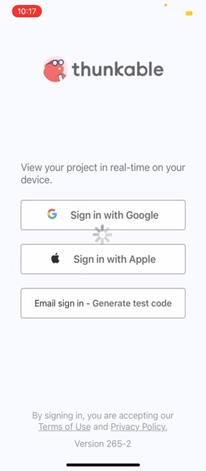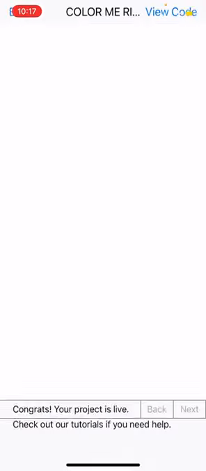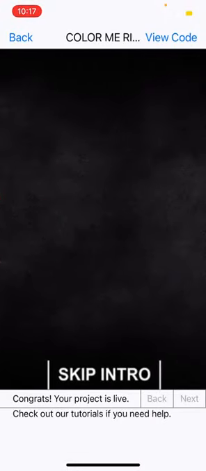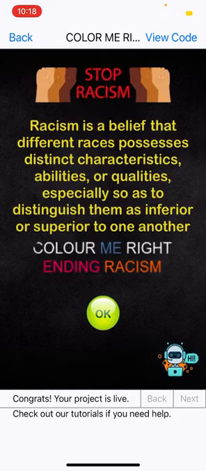To tackle this problem at a global level, I have made an app called Color Me Right Ending Racism. It starts with a welcome screen which will slide for 3 seconds. Then you are presented a screen where you can see an intro video, and if you don't want to watch it, you can click on skip intro. And further, you are presented with a screen where you can educate yourself with fundamentals of racism. Once you are done, click on OK button.